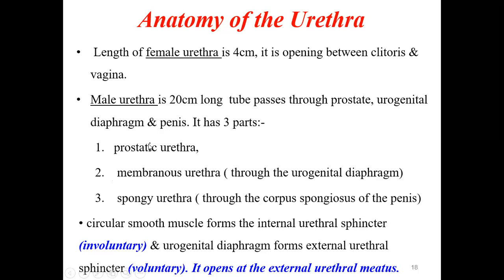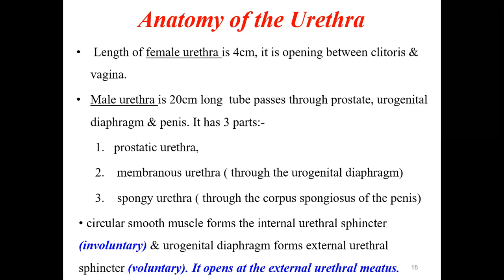Okay. So these are the three parts in case of male. In case of female, there are no parts, only one part, which is very short and is 4 centimeters. But in case of male, it is divided into three parts depending on which structure it is passing through: prostatic urethra, membranous urethra, and the penile urethra or spongy urethra.